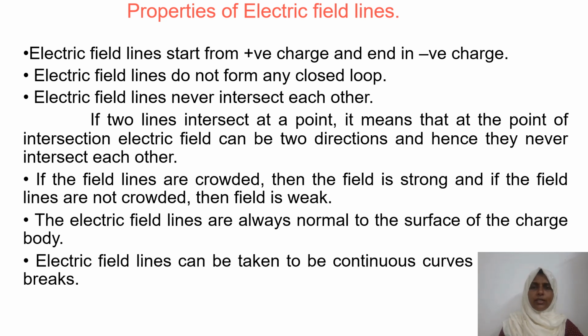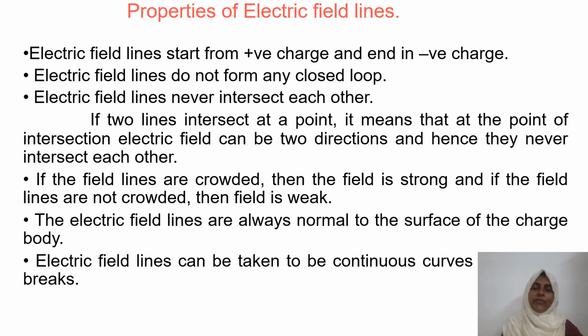Then next, what it is? Whenever we are drawing these field lines, if they are crowded, what it means? Yes, field lines are strong. If they are not crowded, the field line is not strong or they are very weak. Okay, if so, what about the direction?